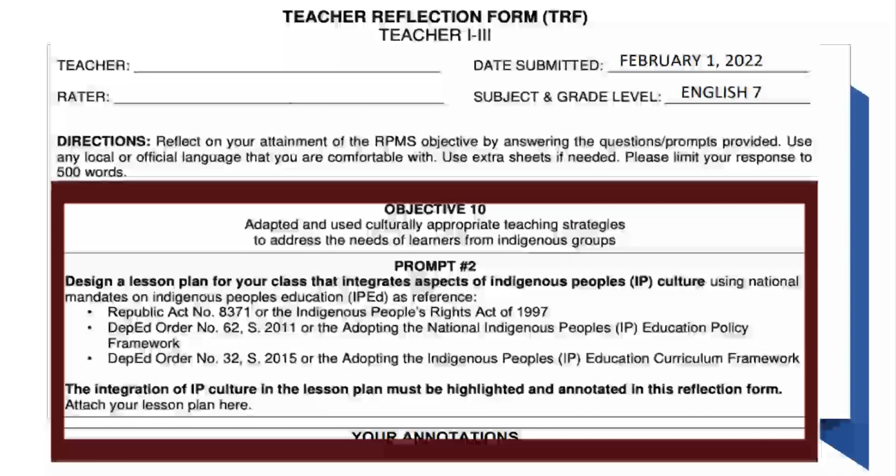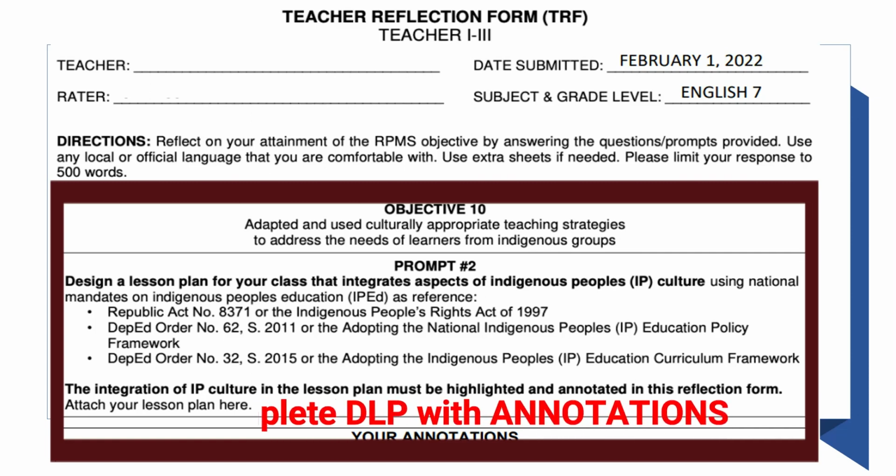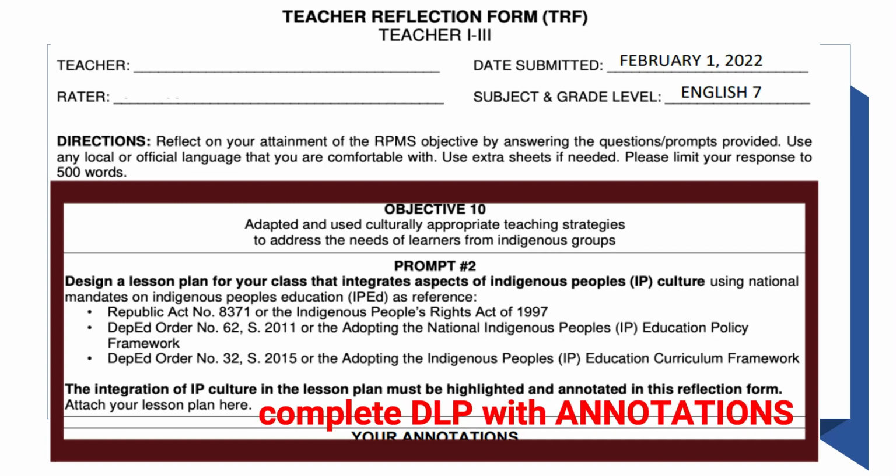For objective 10, prompt 2 will again task teachers to draft a lesson plan that would show strategies of teachers in meeting the needs of the indigenous learners. We just have to repeat the process we did in objective 9, prompt 2, meaning to say, you are going to present here a complete lesson plan, and then you identify the parts of that lesson plan that tap on the indigenous learners and write annotations explaining how you had effectively helped the learners from the indigenous groups to actively engage in the class.